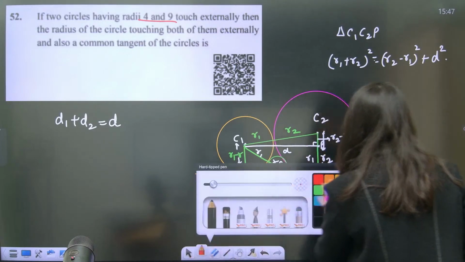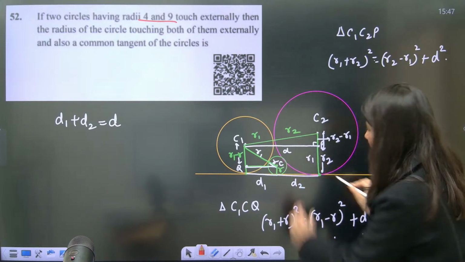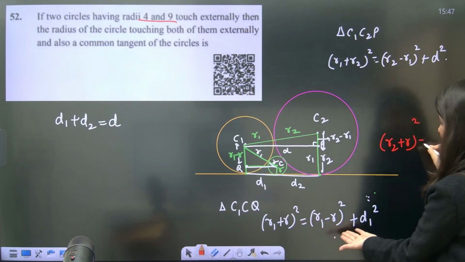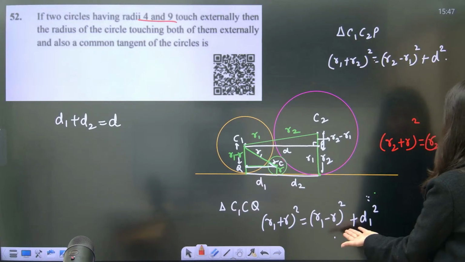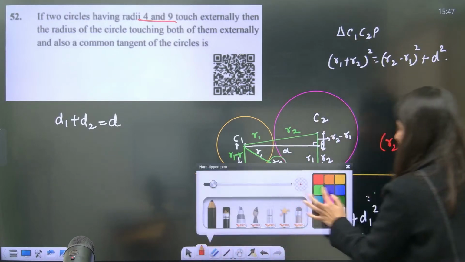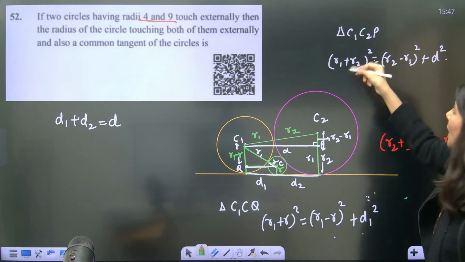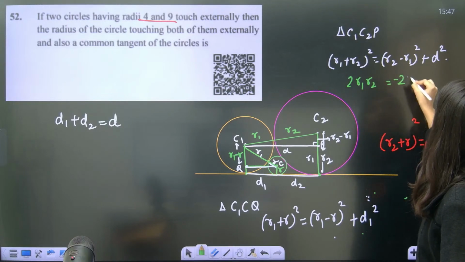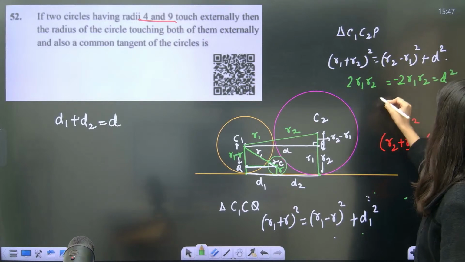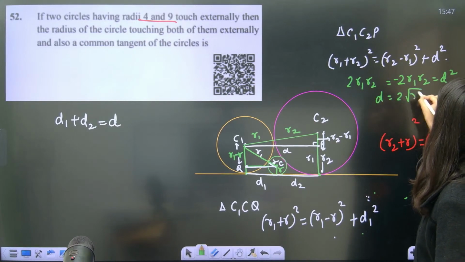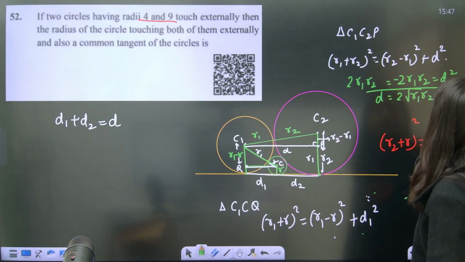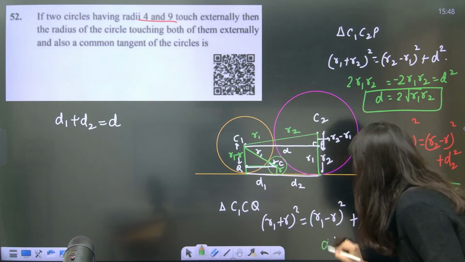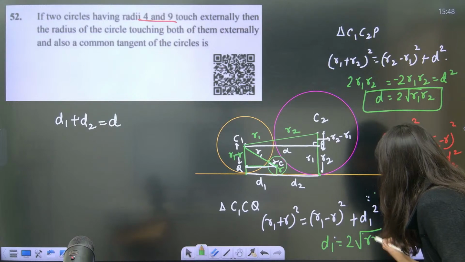And the third triangle right away, which is this. Now I can write it right away, right? R2 plus R whole square, just by looking at this, equals R2 minus R whole square plus D2 square. Now one by one solve it. R1 square gone, R2 square gone. From here you will get 2 R1 R2, from here minus 2 R1 R2 is equal to D square. So D from here will be 2 root R1 R2. This is D. D2 from here is 2 root R R2, and D1 from here is 2 root R R1, correct?